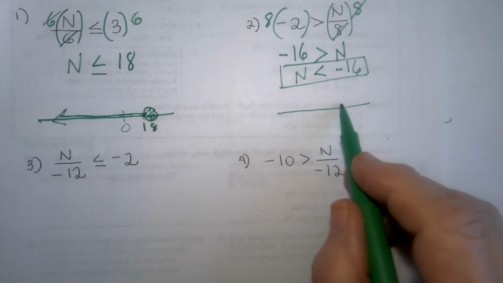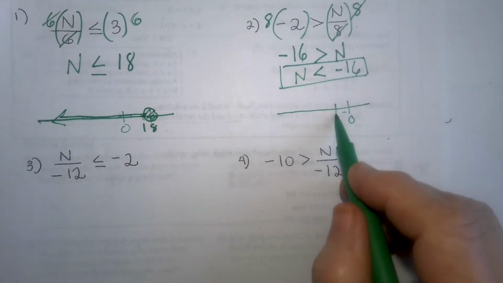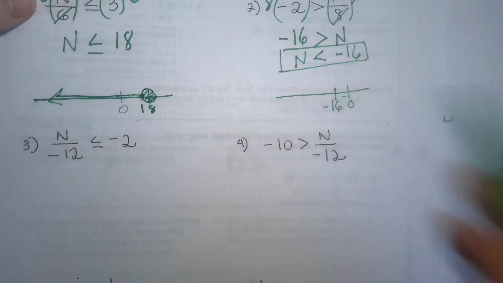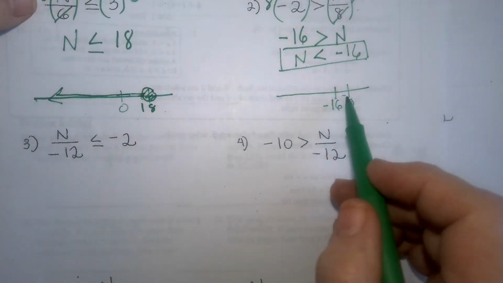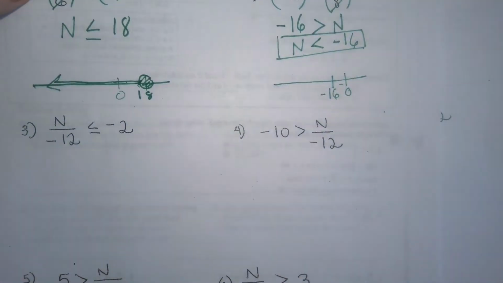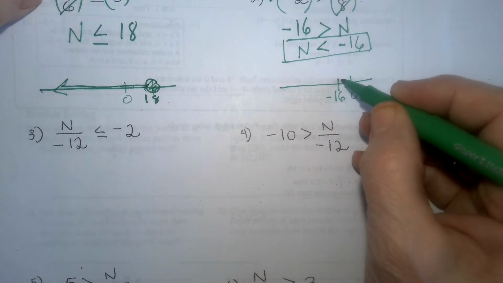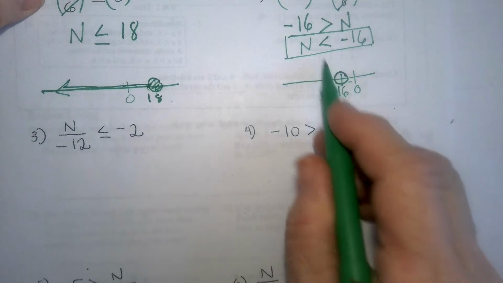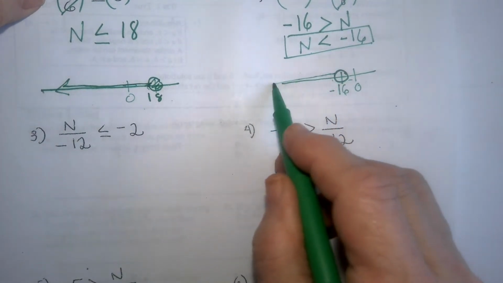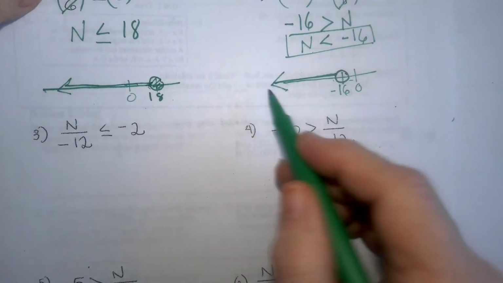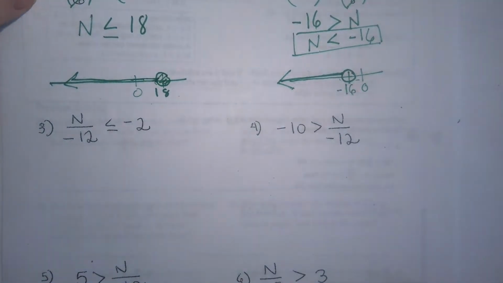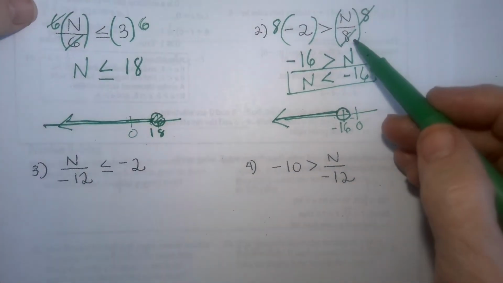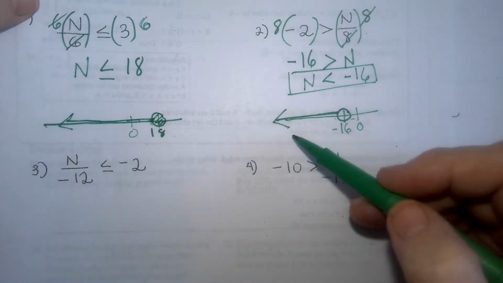So, again, I'm going to put 0. I know negative 16 is on this side. You don't have to put 1, 2, 3, 4, 5, 6, 7, 8, 9, 10, 11, 12, 13, 14, 15, 16. Just the 0 and a number. And then open circle or closed? Open. This one's open. And then less than, again, it goes in that direction. And show your arrow, which means it goes infinitely in the negative direction. I'll pick a number like negative 80. Negative 80 is smaller.